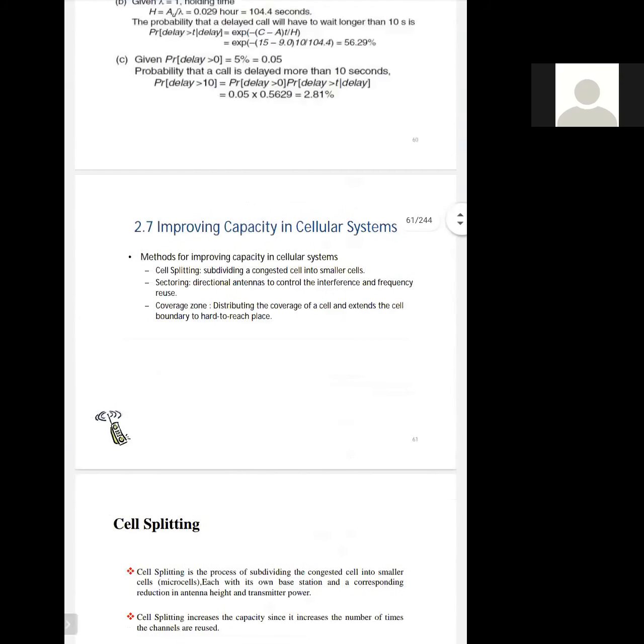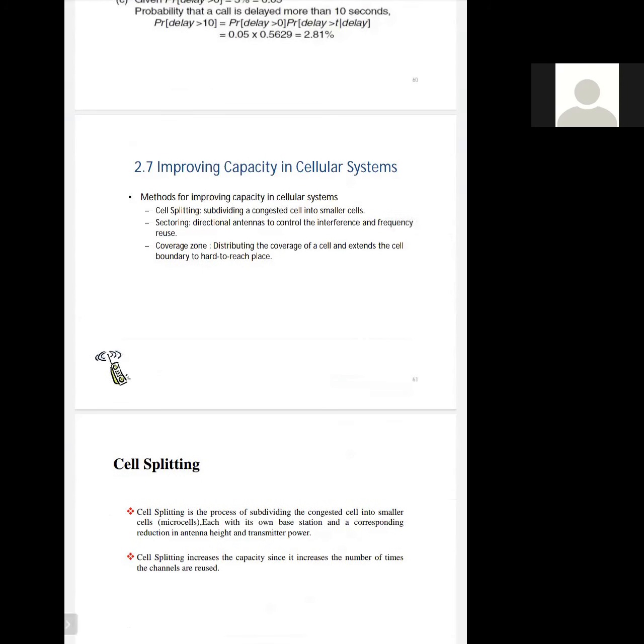So next, we are discussing improving the capacity in cellular system. We will use three methods for capacity improvement: cell splitting, sectoring, and coverage zone. In cell splitting, we will subdivide a congested cell into smaller cells. In sectoring, we will use directional antennas to control the interference and frequency reuse.